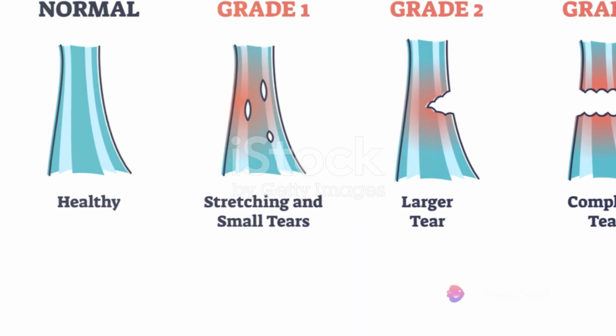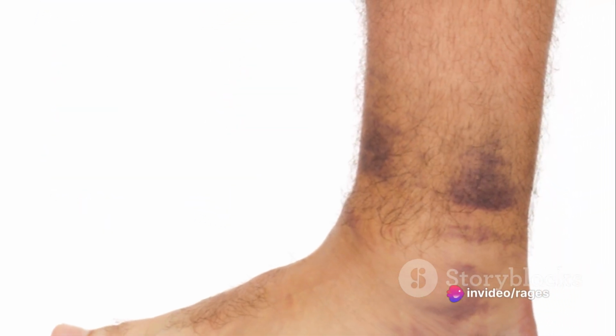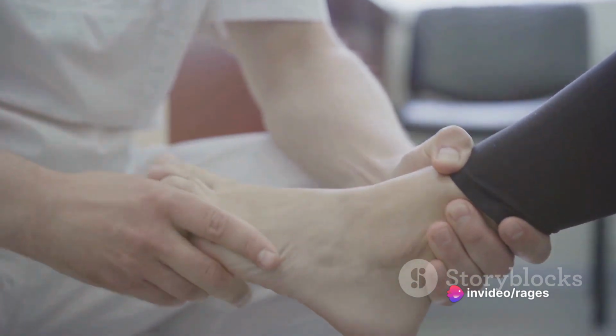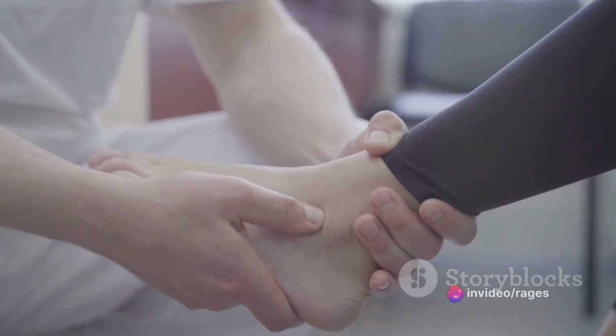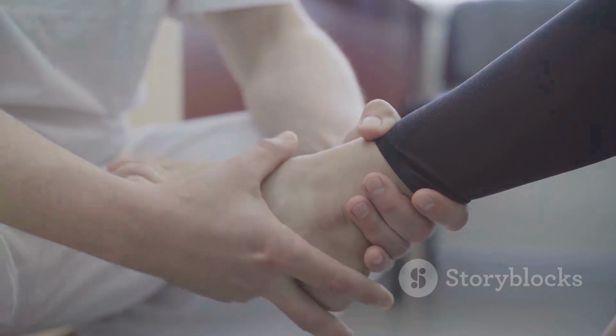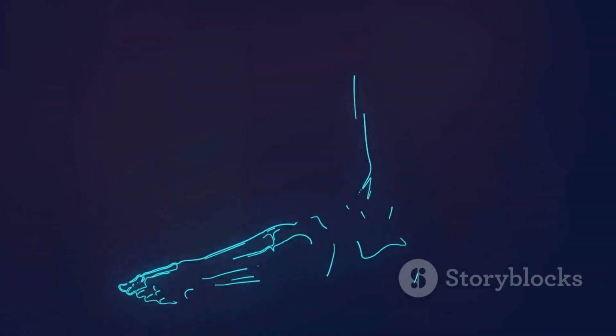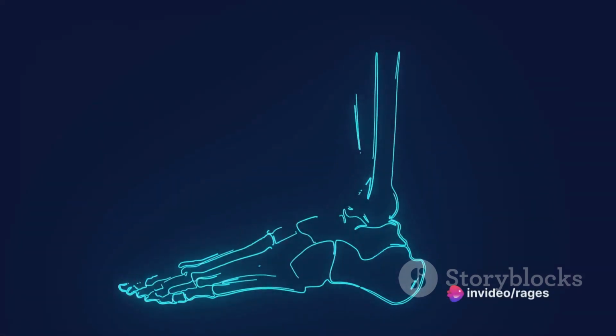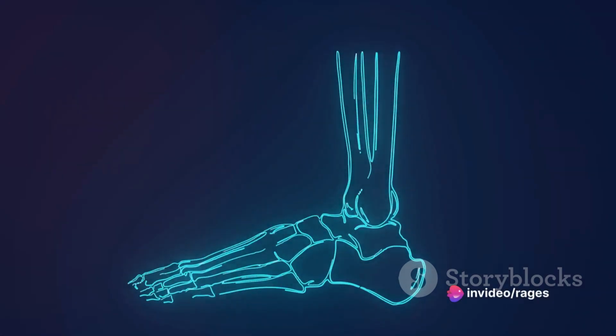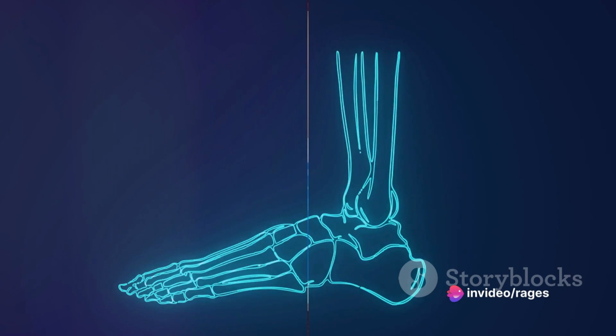A sprain, on the other hand, deals with the ligaments, the tough bands of fibrous tissue that connect our bones at the joints. Sprains occur when these ligaments stretch beyond their limits or tear. This can happen when you roll, twist, or turn your ankle in an awkward manner. Symptoms of a sprain can include pain, swelling, bruising, and a limited ability to move the affected joint.